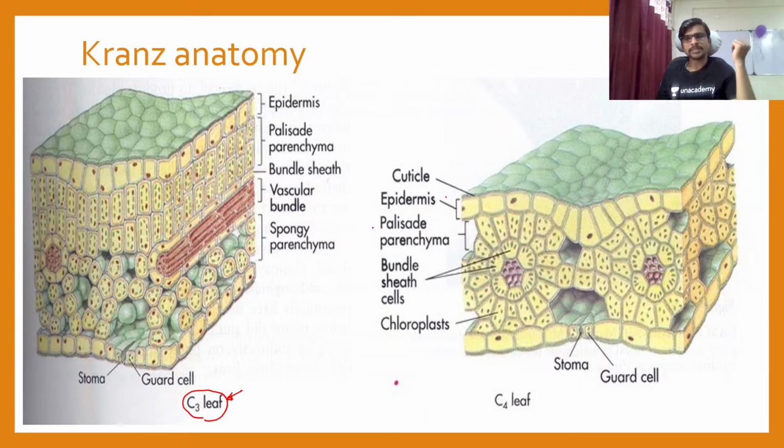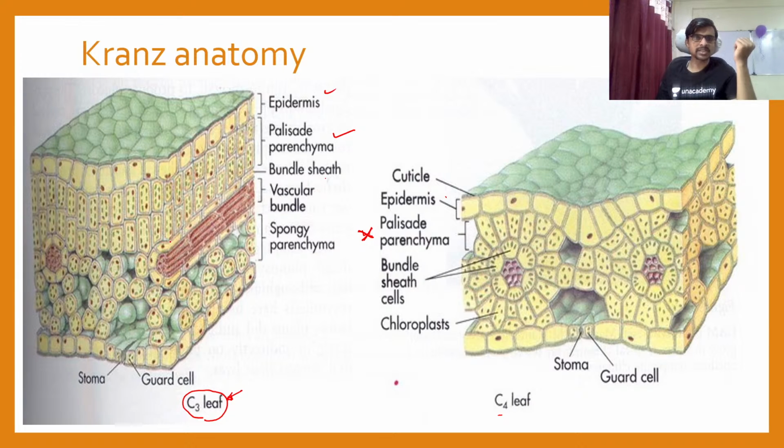palisade parenchyma is present here. In a C4 pathway it is sometimes absent or present in a very small amount. But here you can see the palisade parenchyma in a C3 pathway. So this is the epidermis. Here is a bundle sheath cell, which has a very small layer of bundle sheath cells.